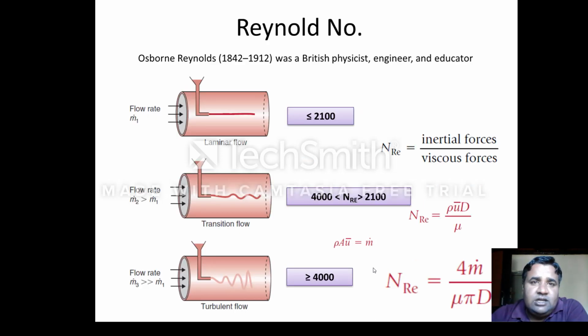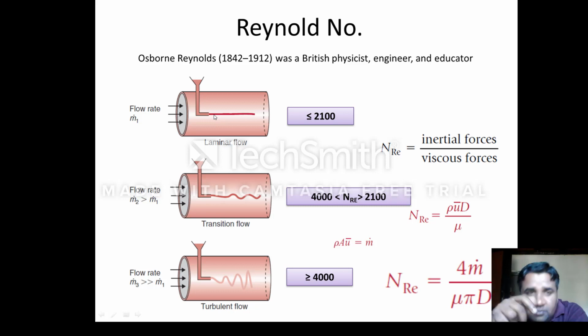Now I'm coming to the next part, that is known as Reynolds number. This is a dimensionless number, and it has great significance in fluid flow. If it is less than 2100, then we say the flow is laminar flow. Laminar flow means, as you can see in this picture, a straight line. You may have experienced in your hostel or kitchen that when you open the tap slowly, the water comes in a straight line.